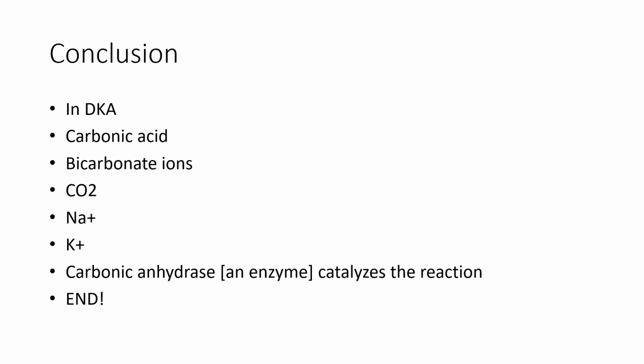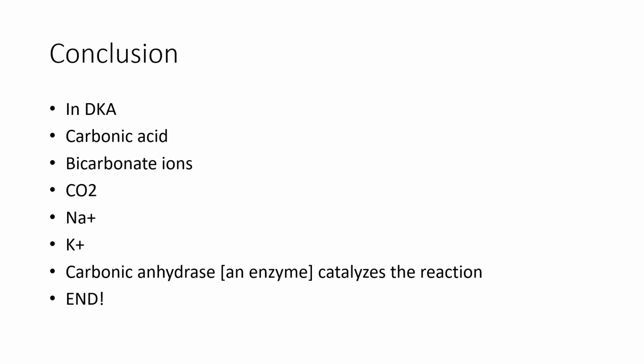CO2 can be reabsorbed through the membrane. Sodium is reabsorbed and hydrogen will be expelled into the filtrate. Then the hydrogen will combine with bicarb, forming carbonic acid, and then later on CO2 and water. The CO2 will get into the renal cells. Carbonic anhydrase will be the enzyme that will catalyze that conversion back into bicarbonate ions, and that will enter into the blood circulatory system.